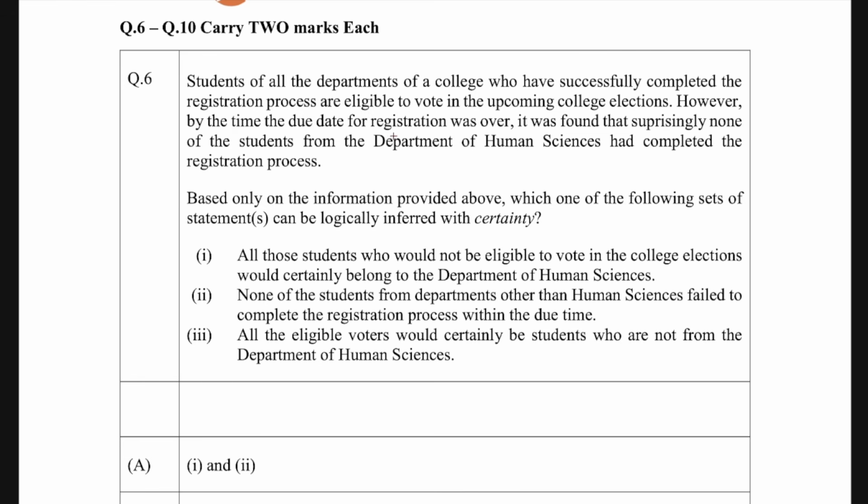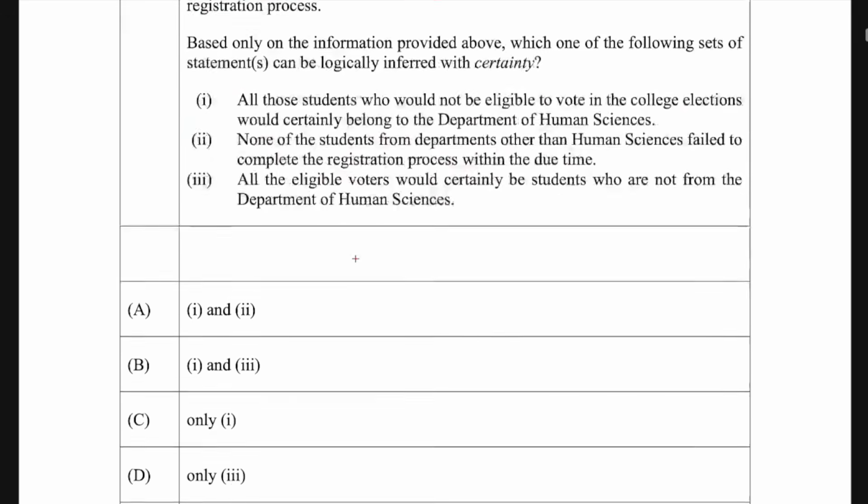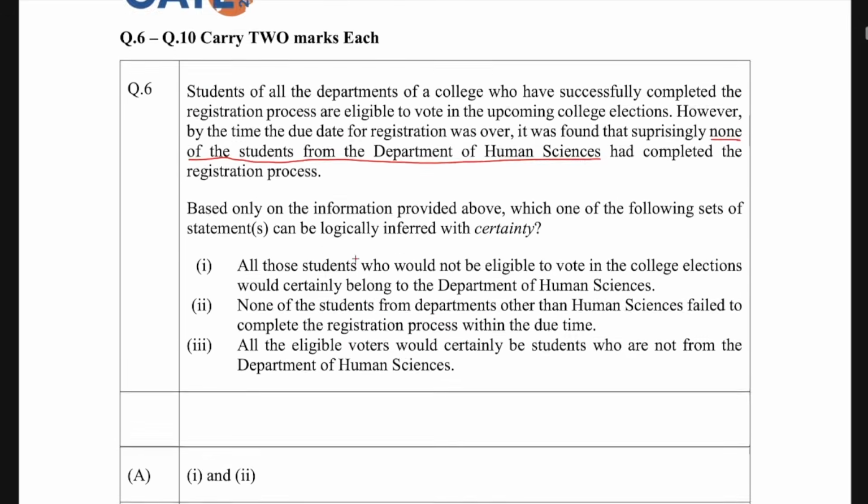So see, understand this statement. What it says, the students of all the departments of the college were eligible to do the registration. However, by the time the registration time was over, it was found that none of the students of Department of Human Science had completed the registration. That means these people cannot vote. So all those people who would not be eligible to vote in the college election would certainly belong to Department of Human Science. And there could be some other people also, right? There can be some other people also.